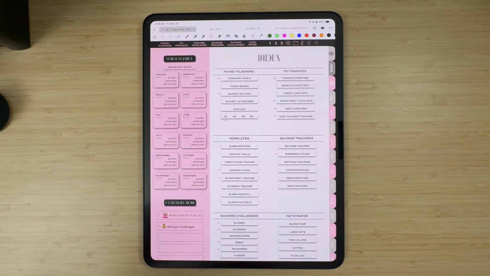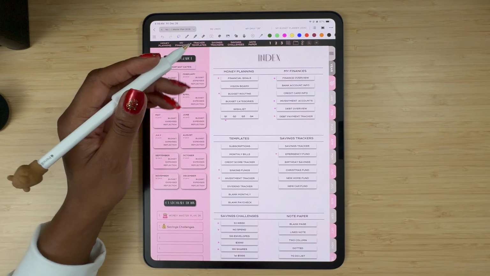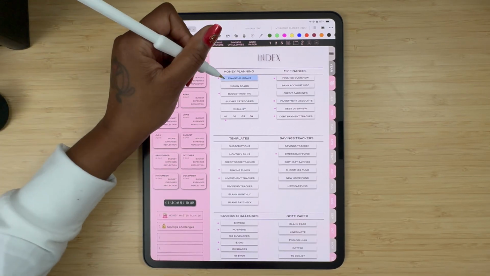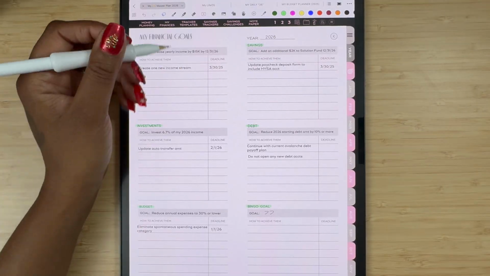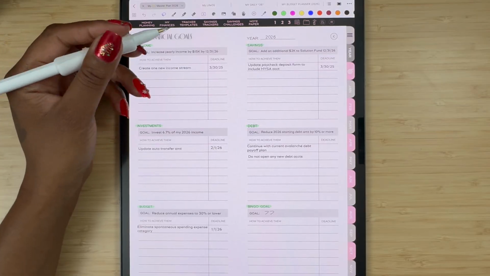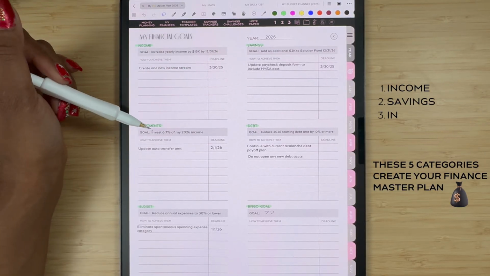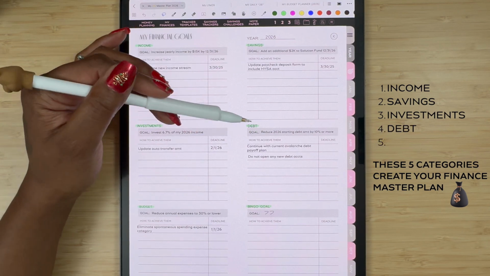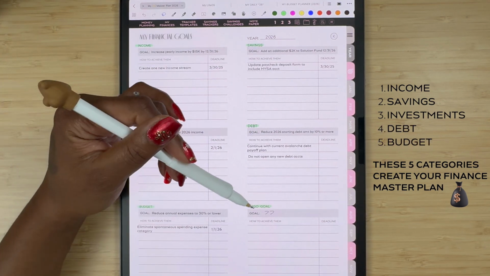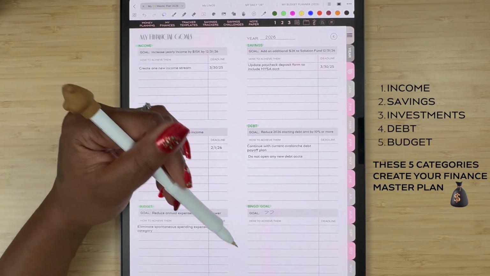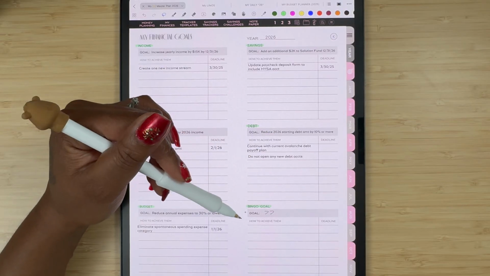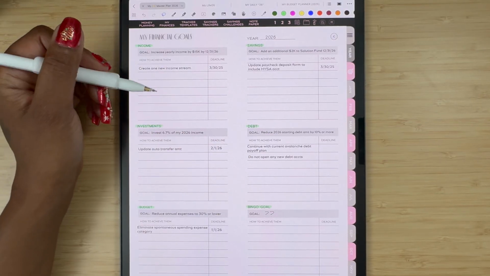Y'all ready? Let's go. I'm going to start with my financial goals. I like to set my annual finance goals within these 5 categories: income, savings, investments, debt, because I still have debt, and budgeting. And then I also have a little bingo goal right here as well. I haven't decided on what that's going to be yet. These are what I came up with so far.